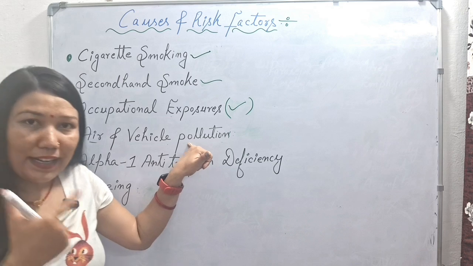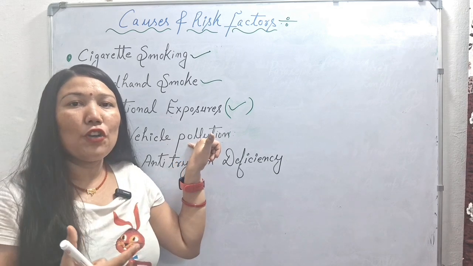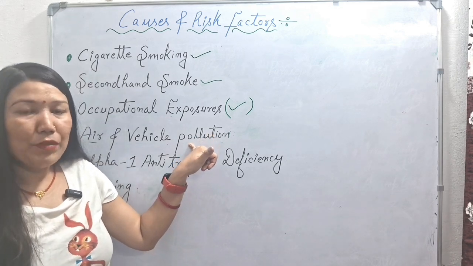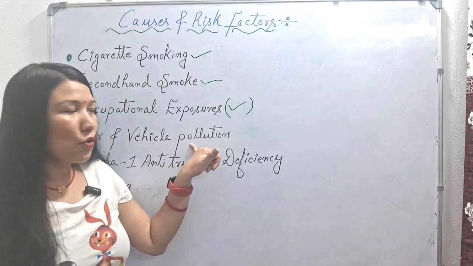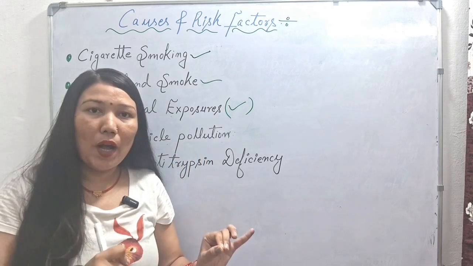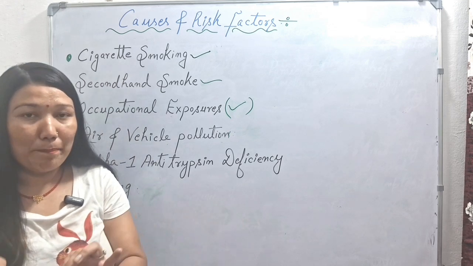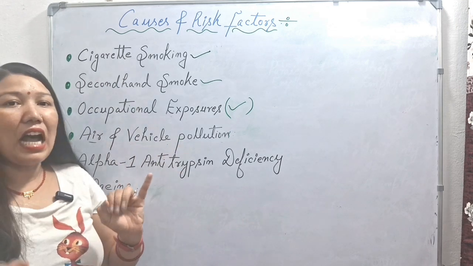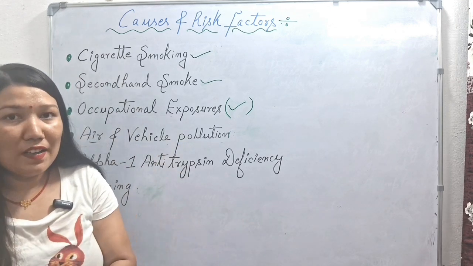Next we have air and vehicle pollution. Nowadays, due to the automobile industry, a lot of air pollution is growing, and it is also causing global warming. In air pollution there are harmful gases present like CO, carbon monoxide, and sulfur dust and sulfur particles. These particles are not good for our respiratory system.